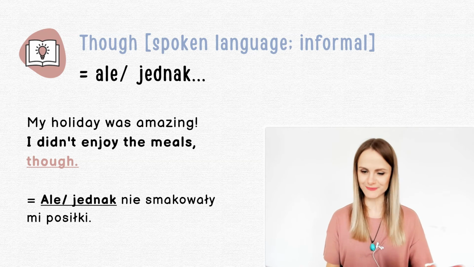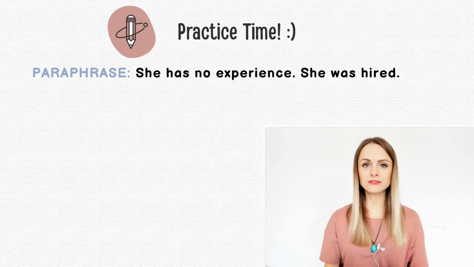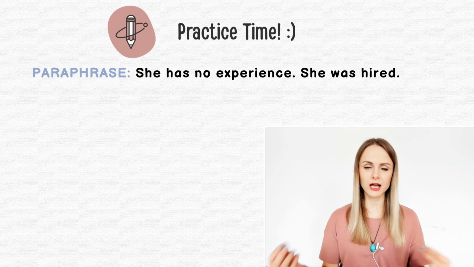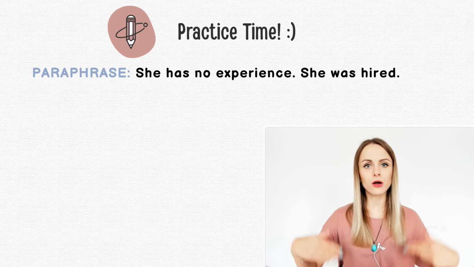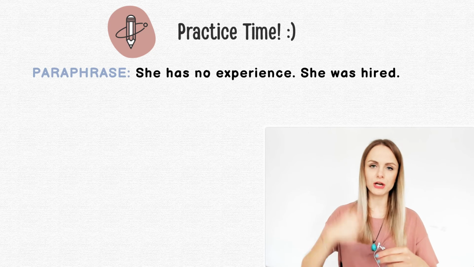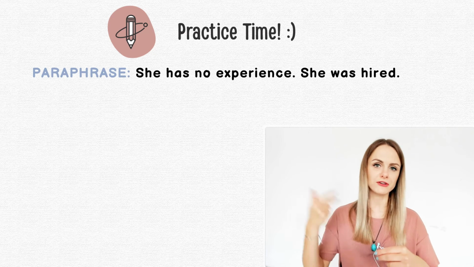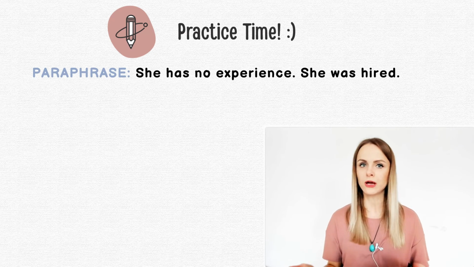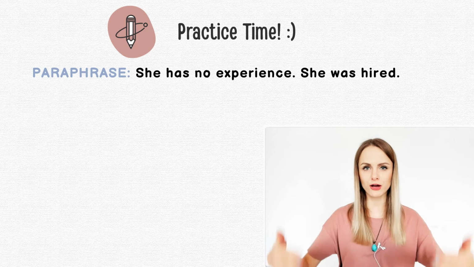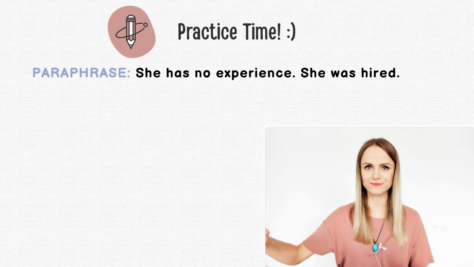So, are you ready? Let's have a look at it. What we will do in this exercise is that you have two sentences and you're supposed to paraphrase them. You're supposed to express this kind of contrast using all the expressions that we've discussed today. So, despite, in spite of, even though, although, though. Of course, you can use different structures. I will try to guide you through all of them, okay?